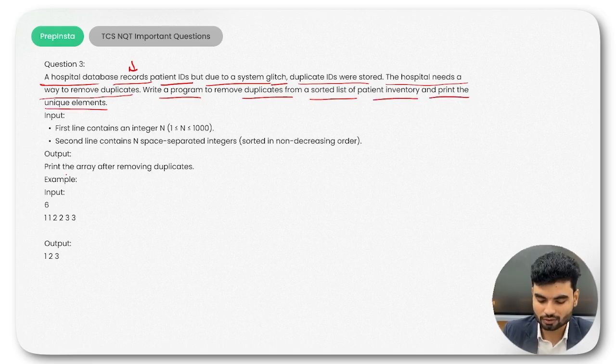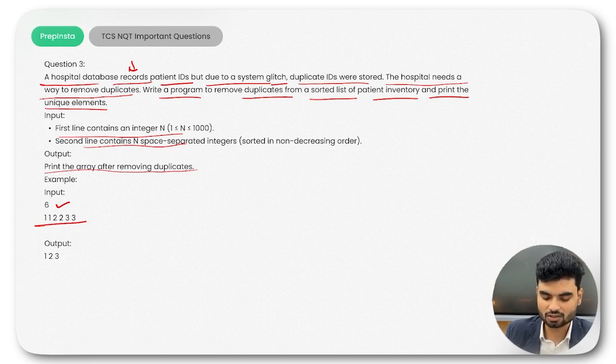We'll understand the input format. It's the same input format: the size, the total number of patients, and again the space separated integers. Now print the array after removing duplicates. That will be the output. Look here, you have 6 values, these 6 IDs, and you're printing only the unique ones.